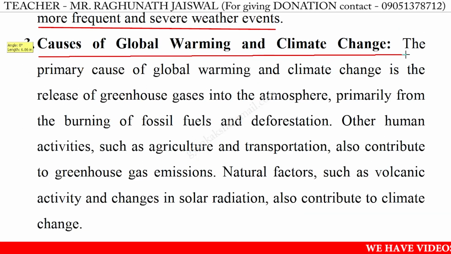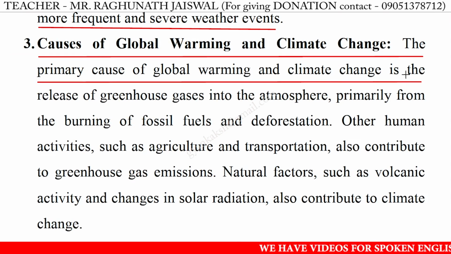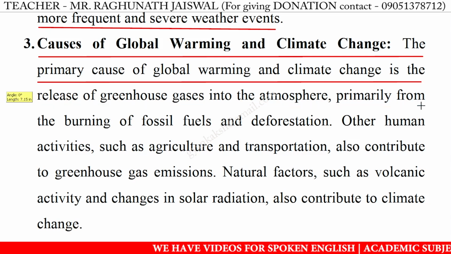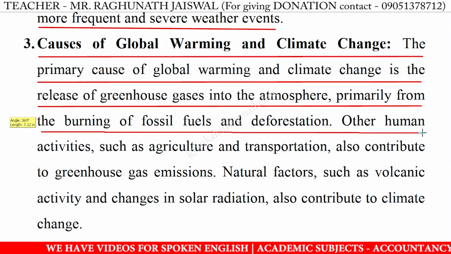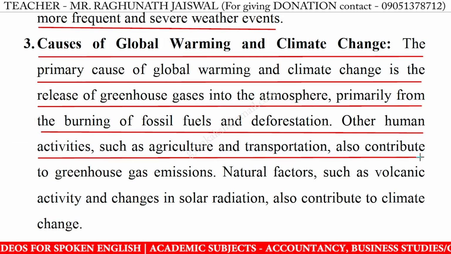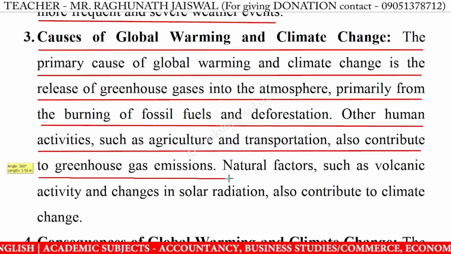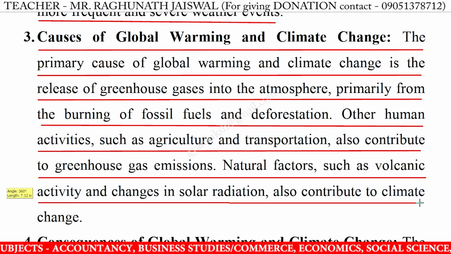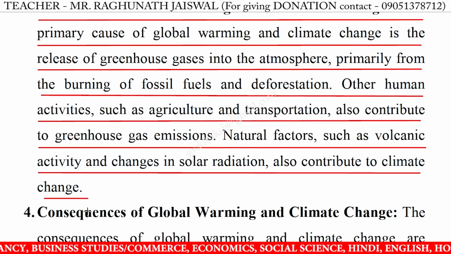Causes of global warming and climate change. The primary cause of global warming and climate change is the release of greenhouse gases into the atmosphere, primarily from the burning of fossil fuels and deforestation. Other human activities, such as agriculture and transportation, also contribute to greenhouse gas emissions. Natural factors such as volcanic activity and changes in solar radiation also contribute to climate change.